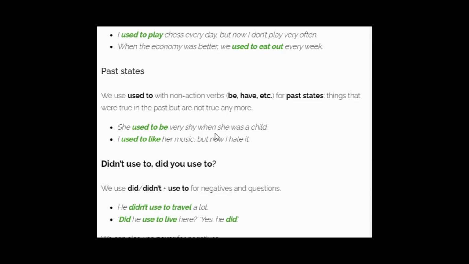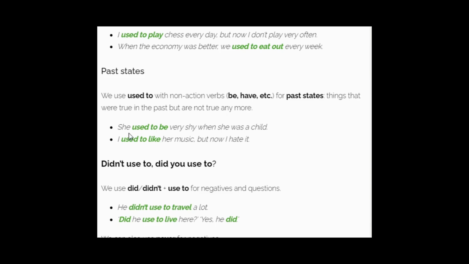emotions, feelings, thoughts, opinions, where we give work to our mind to get these ideas, opinions, feelings, like love, hate. These verbs we call non-action verbs. And we also call these verbs stative verbs, as we give work to our mind.